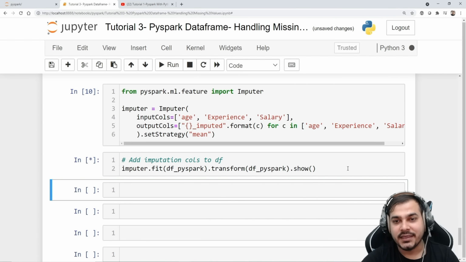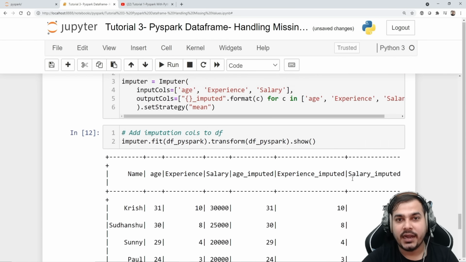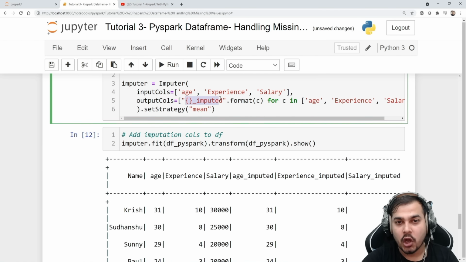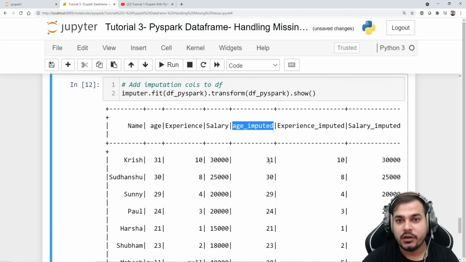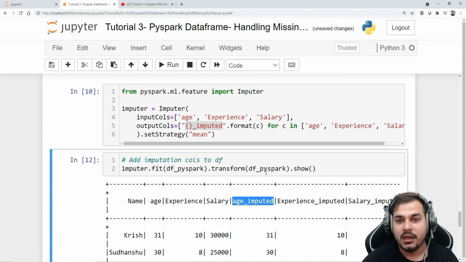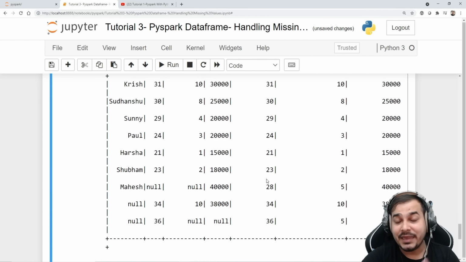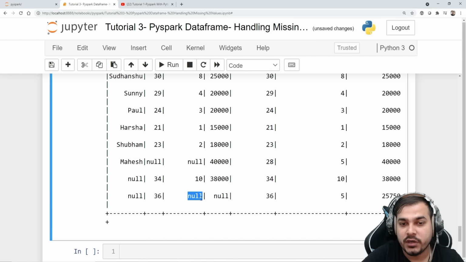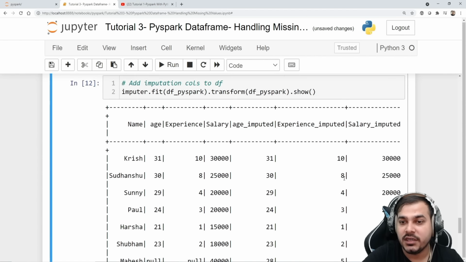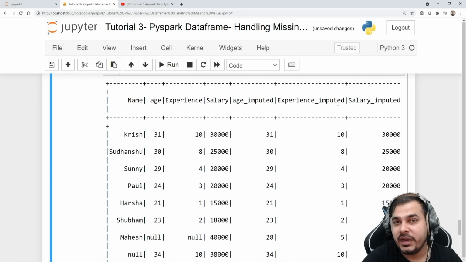So once I execute this, guys, here you'll be able to see that we are going to create multiple columns with underscore imputed as this name. So here you can see age underscore imputed. In short, what we have done is tried some kind of mean functionality over here. That basically means the null value has been replaced by mean. So over here you can see this null value is replaced by 28. Similarly, these two null values are replaced with 10 and 5. This is the experience imputed column.